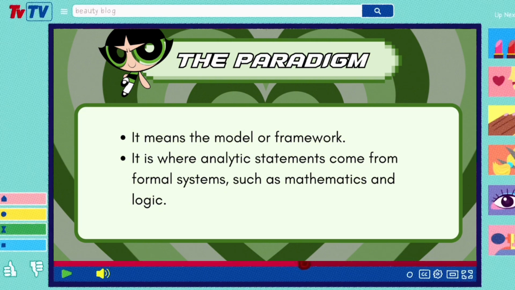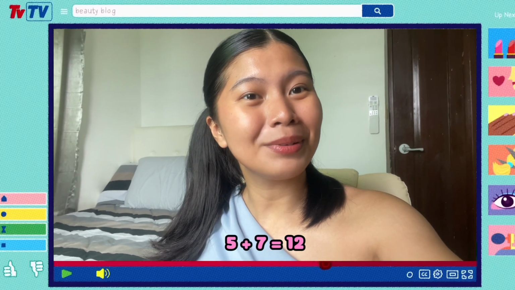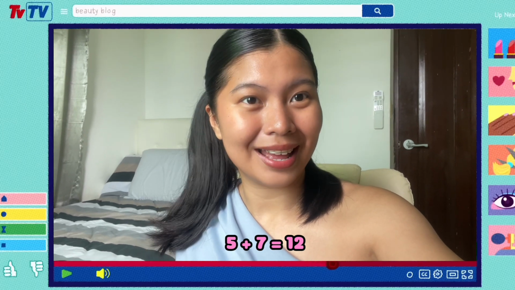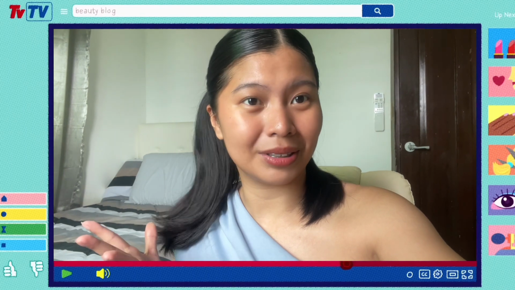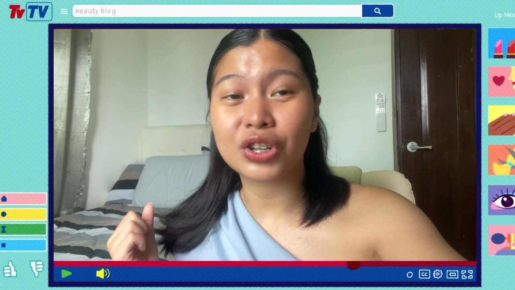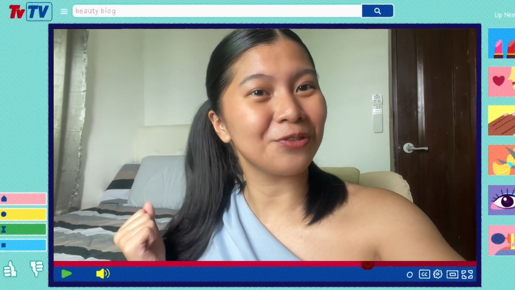Analytic statements come from formal systems like mathematics and logic. Think of math. For example, 5 plus 7 is equal to 12. That's an analytic statement because it's true within the system of arithmetic. You don't need to check anything in the real world. It's true because of the rules of math.